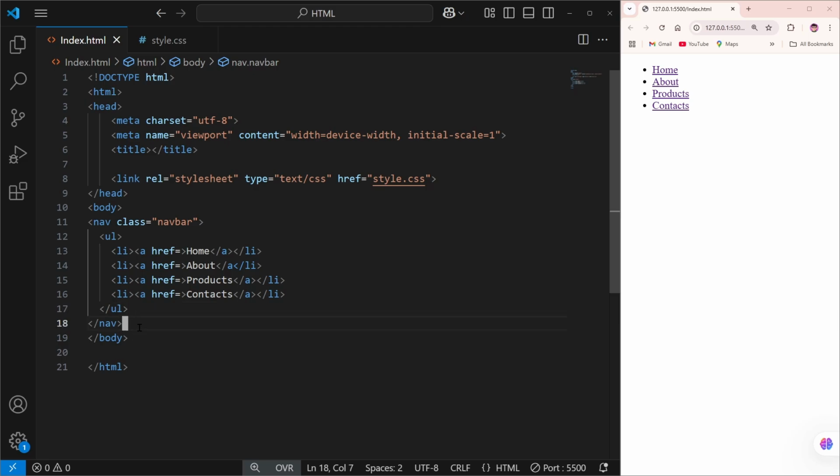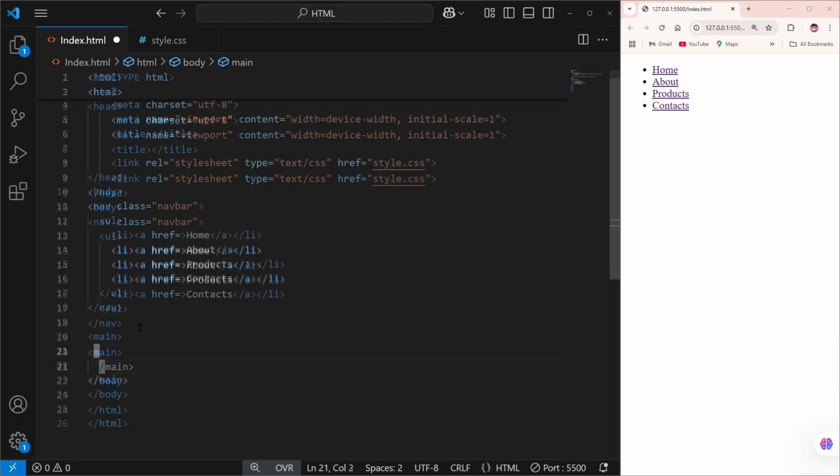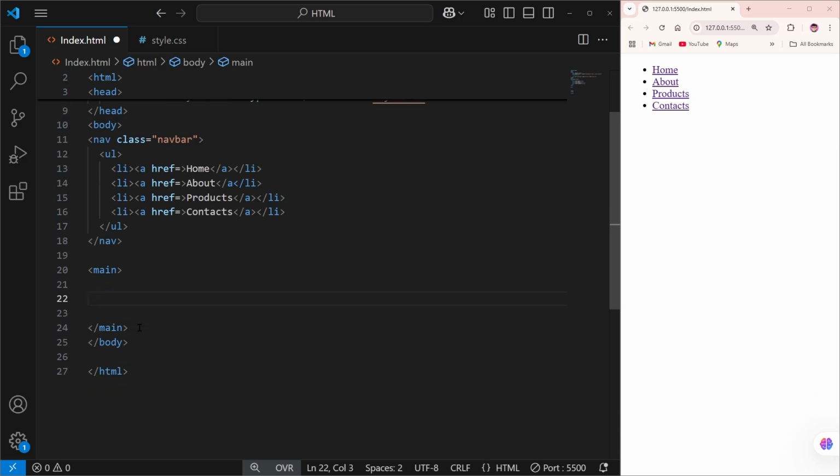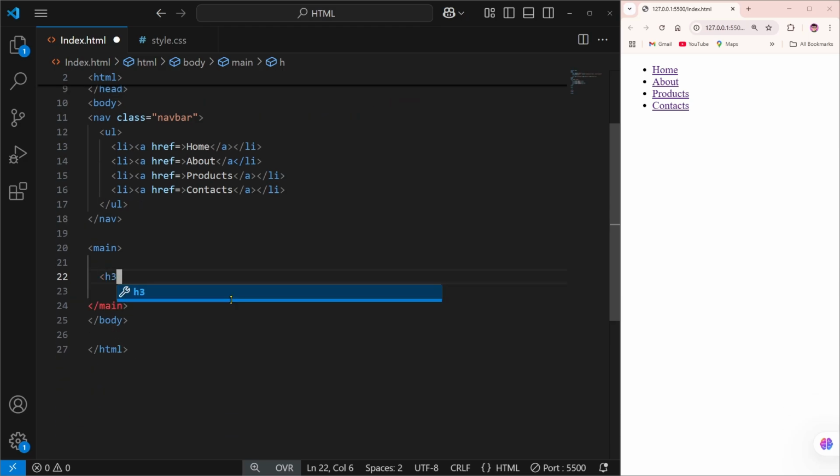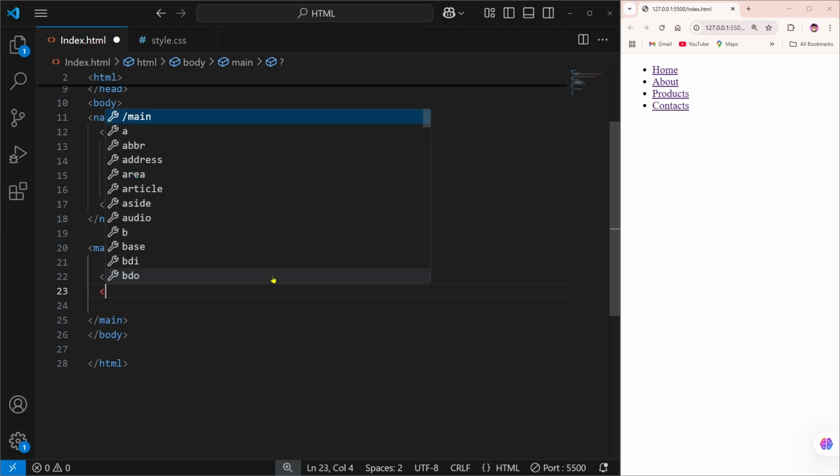After closing the navbar, we can simply add a main tag. So we can simply give main, and into the main tag we can simply add an h3 heading. For that we simply type h3, and into the h3 we type This is homepage. Then we can press enter and create a p tag.